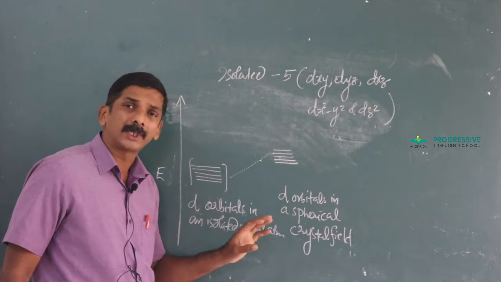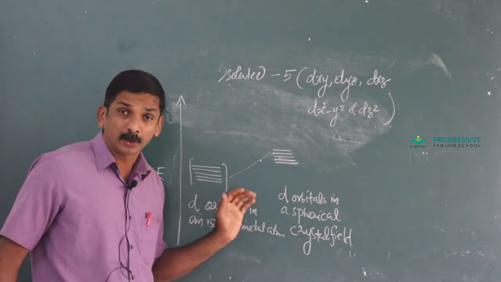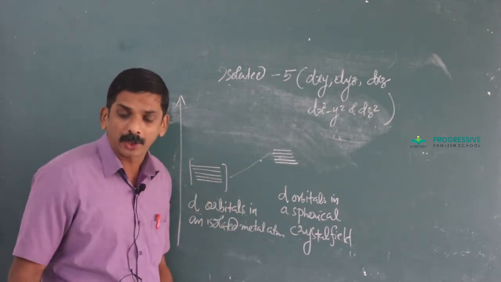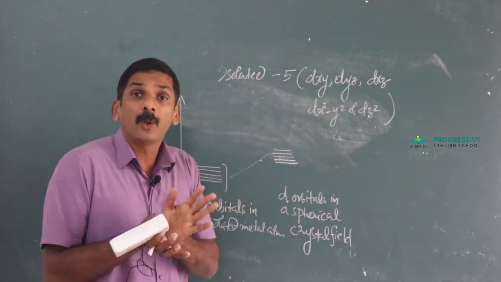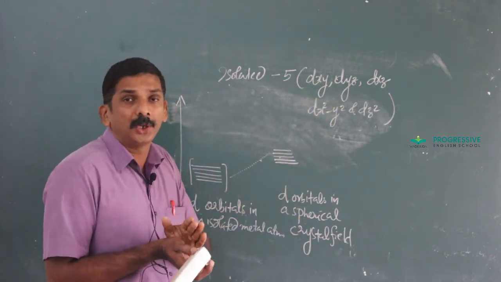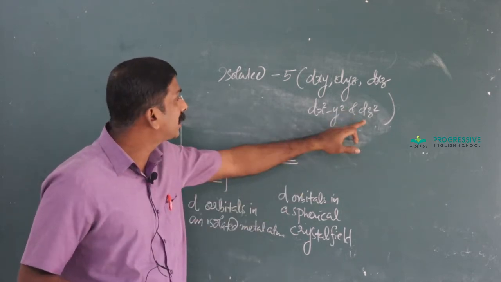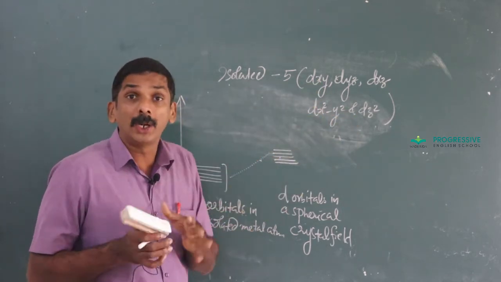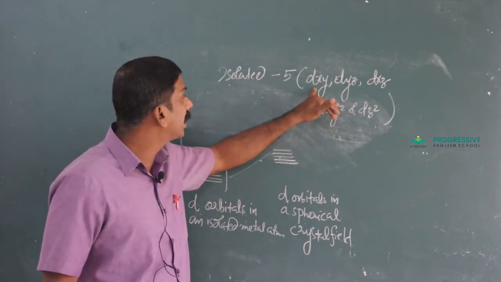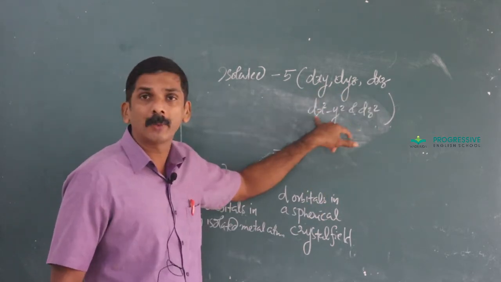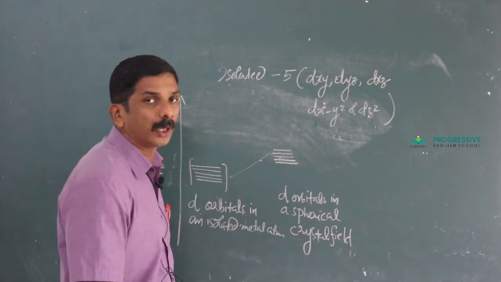This part represents the transitory existence, that is, when a ligand approaches the metal. Except dz square, all other d orbitals have a double dumbbell shape, and depending upon the orientation, they are termed dxy, dyz, dxz, dx square minus y square and dz square.